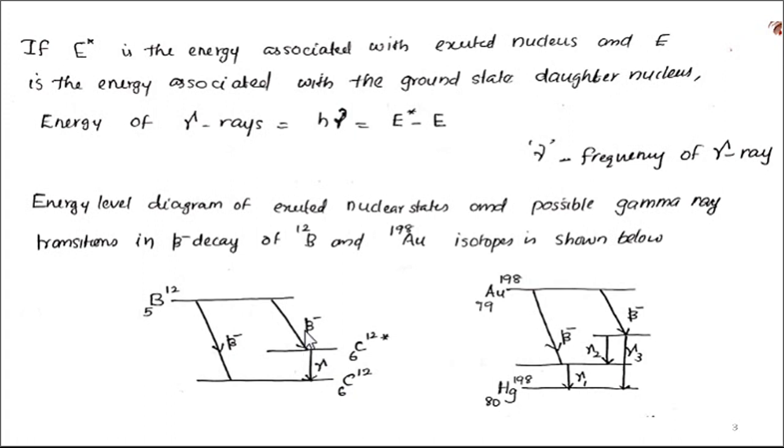Sometimes it may emit a beta particle of some other energy and leaves carbon in an excited state, represented by carbon-12 star. From that excited nuclear state, carbon-12 emits a gamma ray,